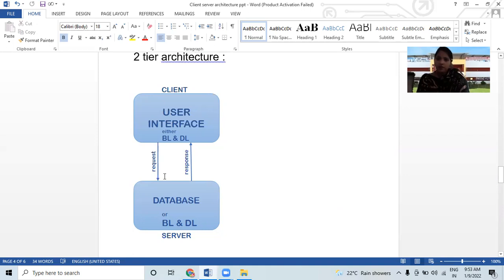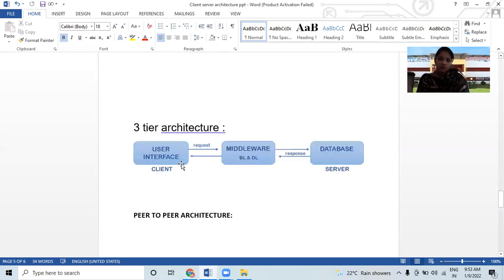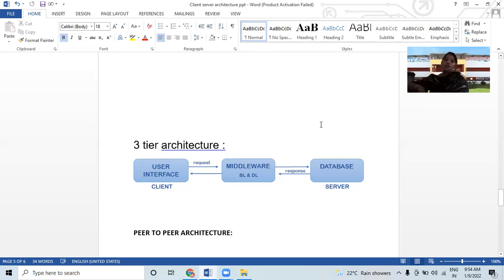Okay, let's see three tier architecture. As you can see here, the user interface is in the client, then a request is given to the middleware, which holds both the business logic and data logic. And the database is the server. After accepting the request through the middleware, business logic and data logic, it takes the request and sends the response back to the user interface, that is the client, via the middleware.